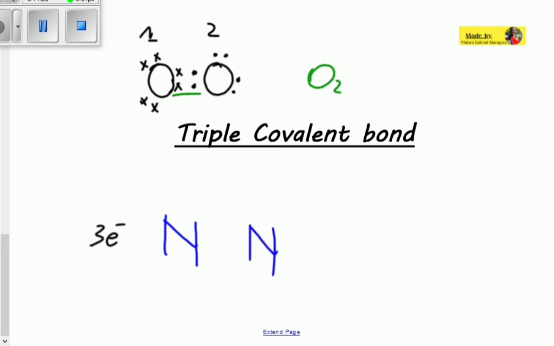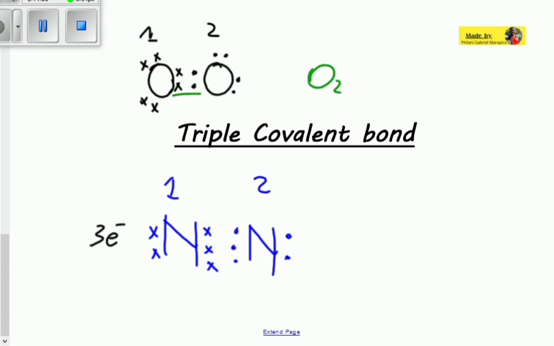So let's look at it. Here we've got 1, 2. These are the electrons for this first nitrogen, and on that side we have 1, 2. You can see now we've covered 2 here, 2 on that side, and then we have 3, 4, 5, and then 3, 4, 5.